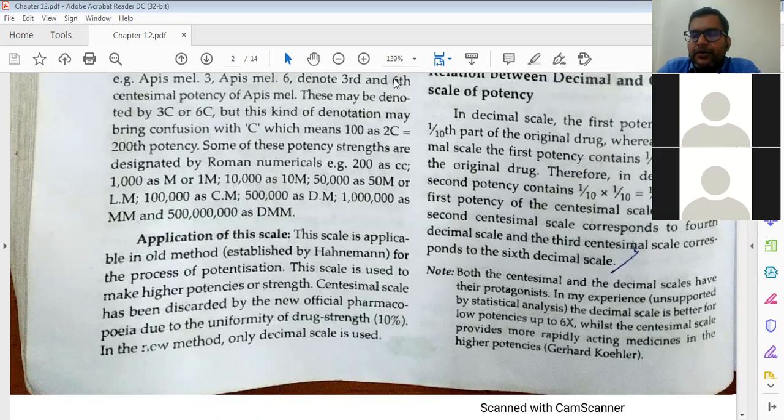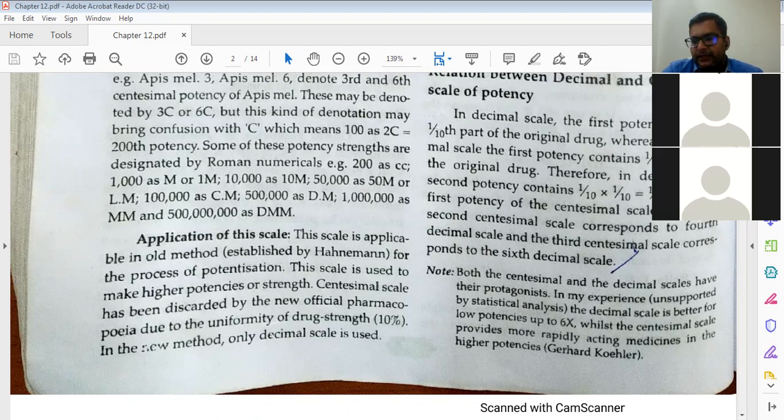We have studied equations in mathematics, in class 10, equation 1, equation 2. As per that it is correct, but practically it is not correct. Practically 2x is not equal to 1c, but theoretically 2x is equal to 1c if you take the drug strength, 1/10 into 1/10 is equal to 1/100.